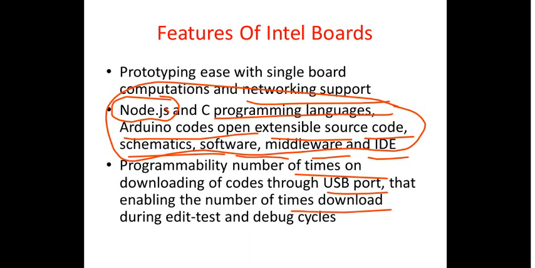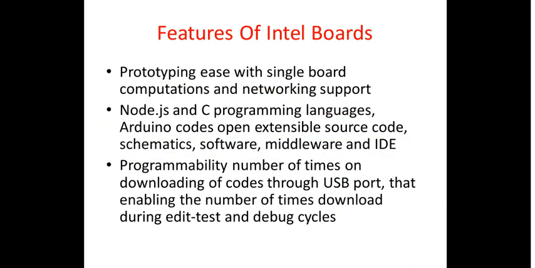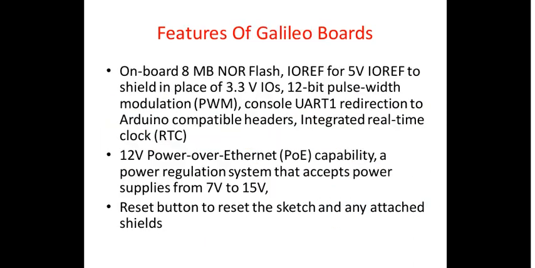Then specifically if you look at the Galileo board, that is for the general purpose Intel embedded computers. But specifically, if you look at the Galileo boards: open board, 8 MB NOR flash, IO reference of 5 volts, IO reference to the shield in place of 3 volts IOs, 12-bit pulse width modulation, console UART1, redirection to Arduino compatible headers, integrated real-time clock.